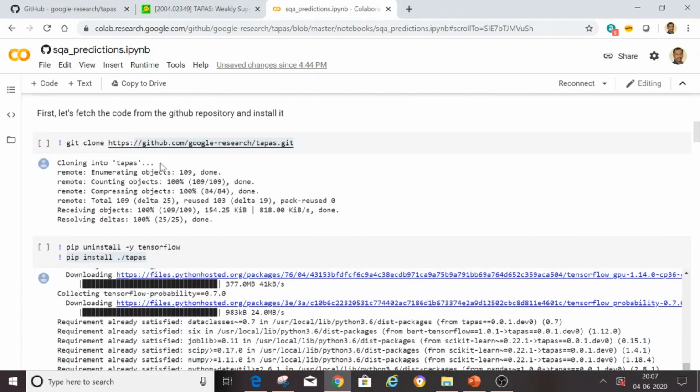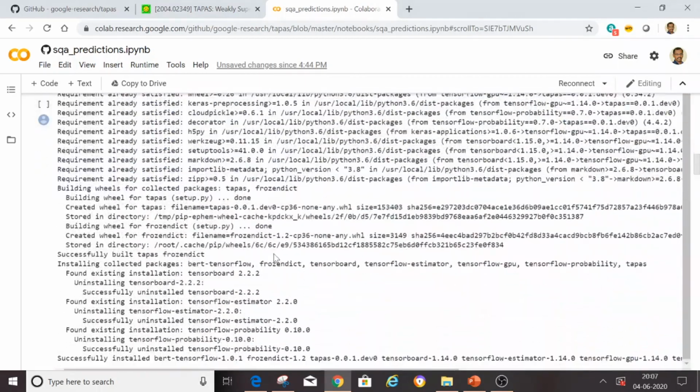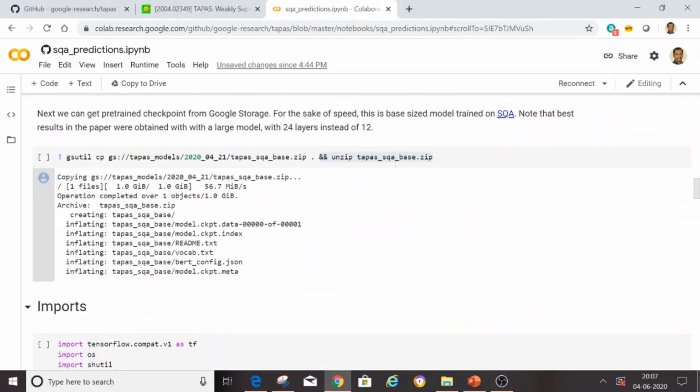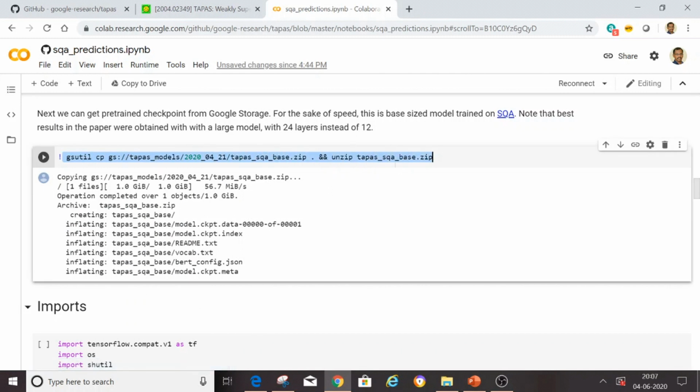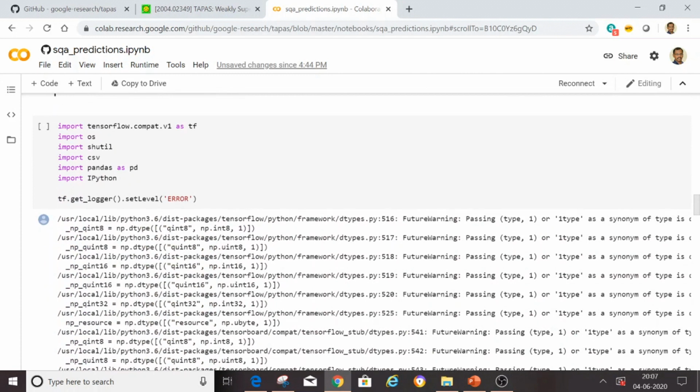Initially you saw the Google license, then we are cloning the code from the GitHub URL that you just saw. Then we do all the import statements that are required for running this code. And this code, for people unfamiliar with Google Cloud, this command is used for getting the data from Google storage. So we are using a copy command and we are downloading the pre-trained Tapas model. And since it's in a zip format, we use an unzip command to unzip it. So once you have the file ready, you are good to go.